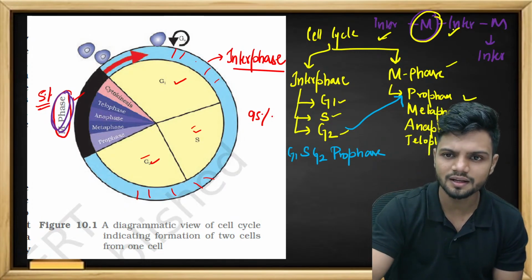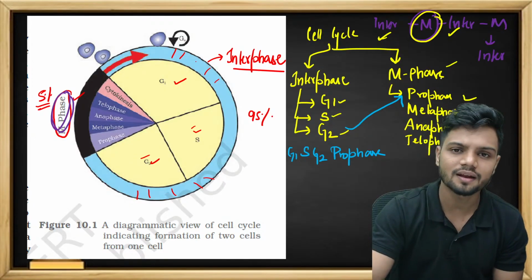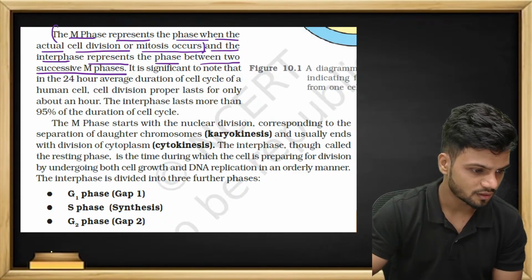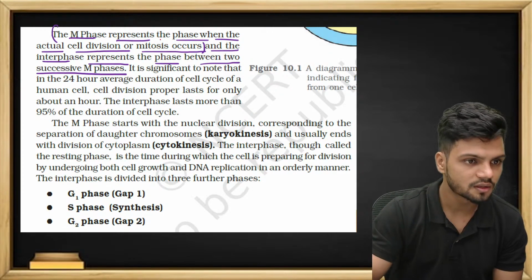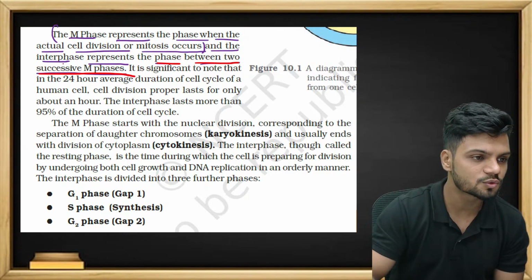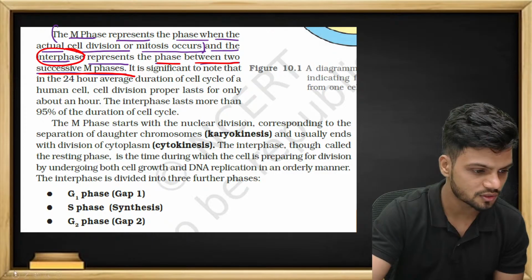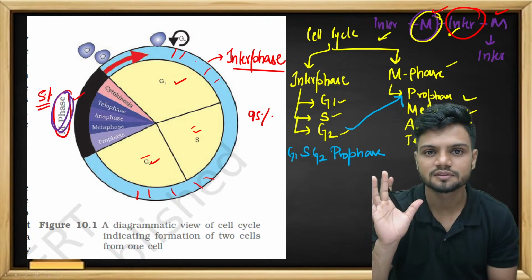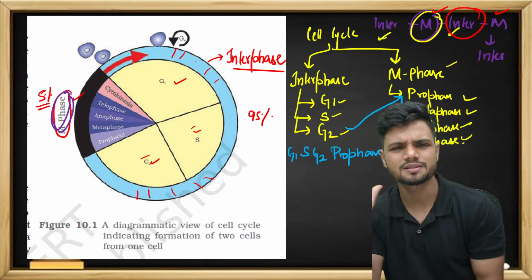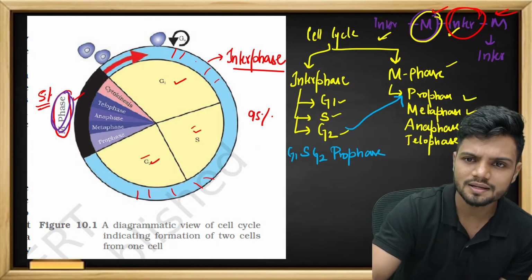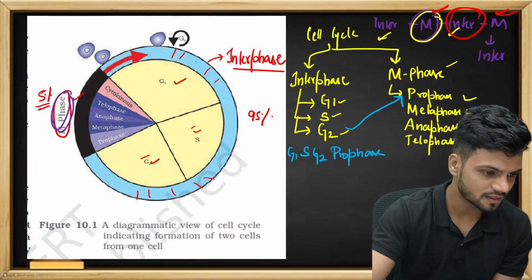So we have inter M, inter M, inter M. So what they're telling you here, students, is that interphase is a phase between 2 successive M phases. Interphase right here is between 2 M phases. Understand? It's very simple to understand. That's all.